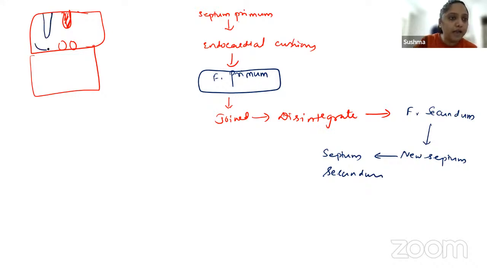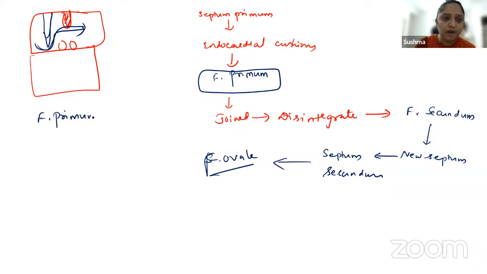Now, whatever blood I have will have to go through this in an oblique pathway, obliquely like this. The foramen through which the blood is passing in an oblique way is called foramen ovale. So, in what order are the foramina forming? You have foramen primum, ostium primum, whatever you want to call it. Then you have secundum. Then you have ovale. This is the order in which the foramina are forming.